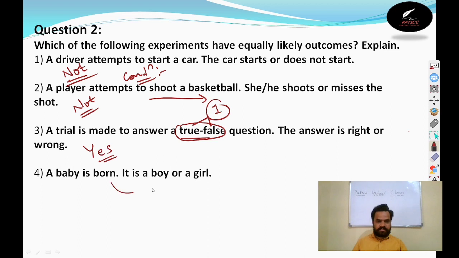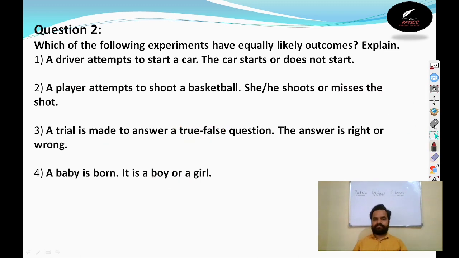A baby born is either a boy or a girl. Now you decide whether it is equally likely or not. Yes, it is an equally likely experiment or equally likely event. Is that clear? Can we go for the next one?